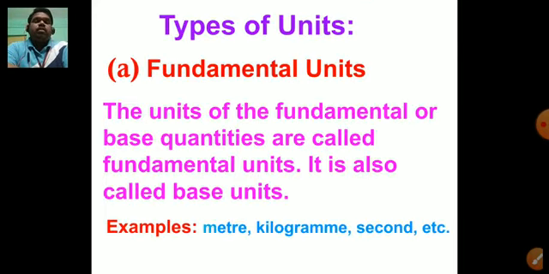Next we have to discuss types of units. Dear students, so far we have studied the types of quantities. There were two types of quantities: one was fundamental quantity, the other was derived quantity. In the same manner, we have to discuss the types of units. Again, there are two types of units: one is fundamental unit, the other is derived unit. First of all, let us see the fundamental units.